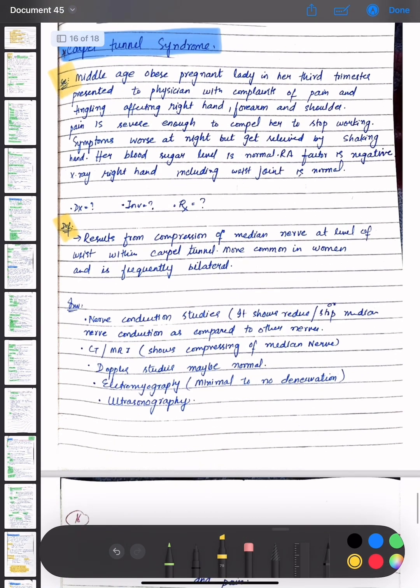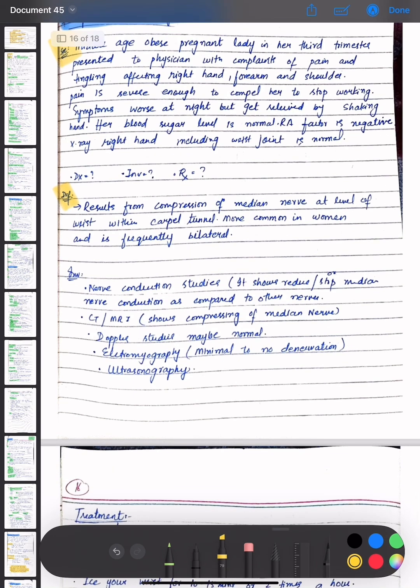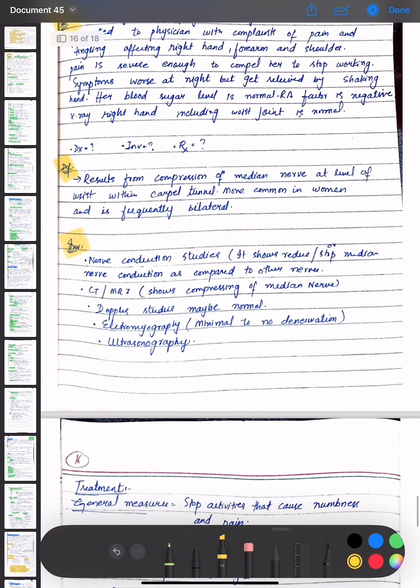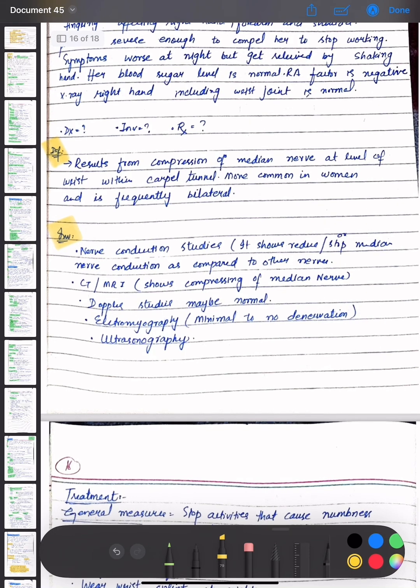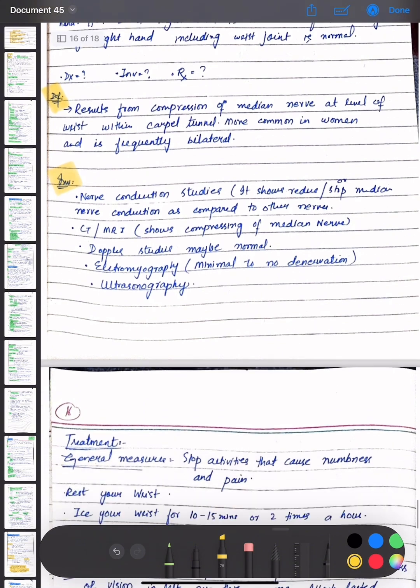The definition of carpal tunnel syndrome is that it results from compression of the median nerve at the level of the wrist within the carpal tunnel, more common in women and frequently bilateral. The investigation options are nerve conduction studies, which show reduced or stopped median nerve conduction as compared to other nerves. Then CT or MRI shows compression of the median nerve. Doppler studies may be normal. Electromyography shows minimal to no denervation, and ultrasonography is done.